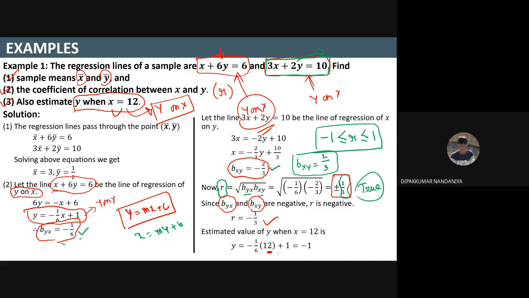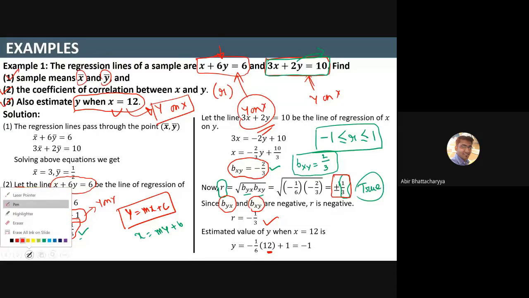Quick. Sir, repeat please. Which one, Deepak? All question, all example. You didn't get anything of that? Deepak? Yes, sir. You didn't get anything of that from the beginning? Yes, all beginning. Okay, let me explain it again.